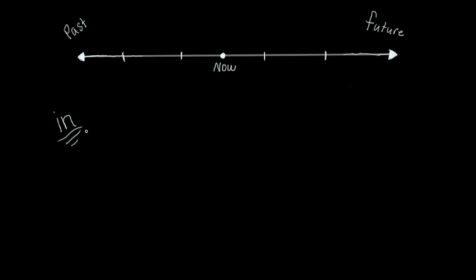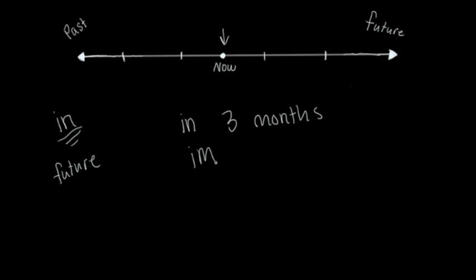In. When you want to talk about the future, you're going to probably use the preposition in when you want to say when the future thing will happen from now. It's always going to be from now. Okay, so let's just do a couple of examples. In 3 months, I'm going to start school.